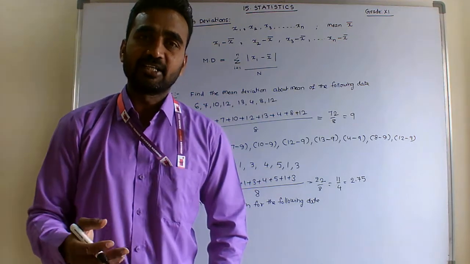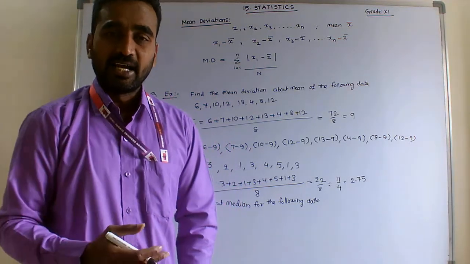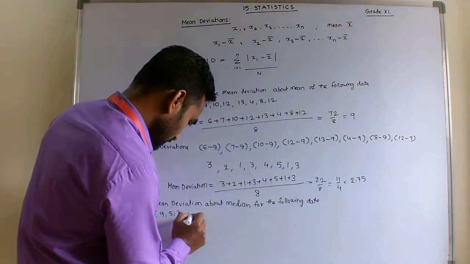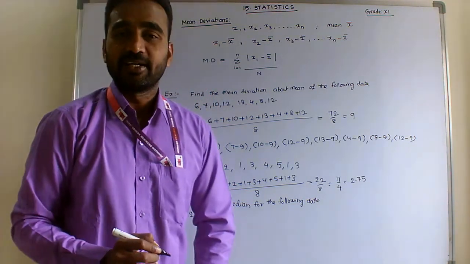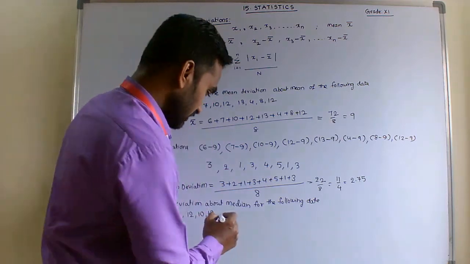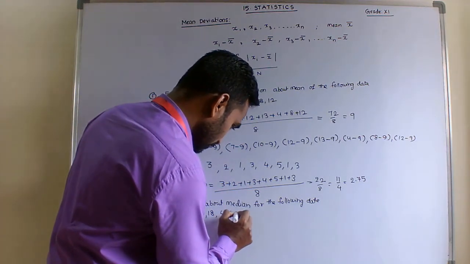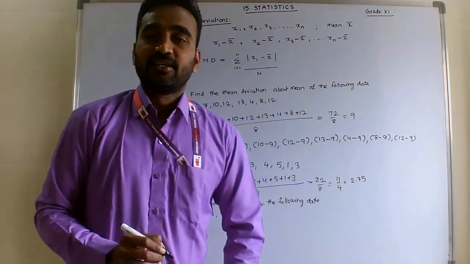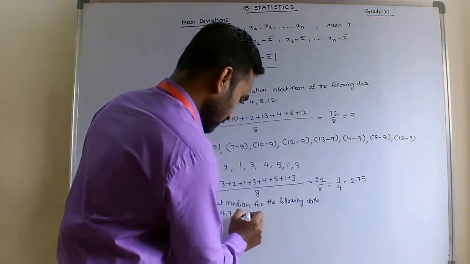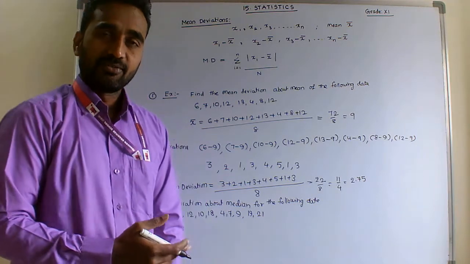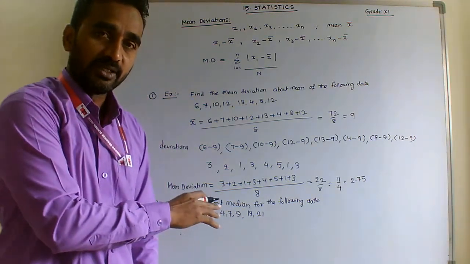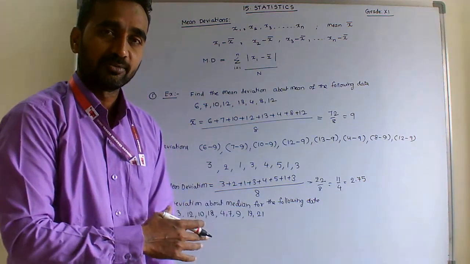Take any example: 3, 9, 5, 3, 12, 10, 18, 12, 4, 7, 9, 19, 21. So I have taken this example. First, find the calculation of mean deviation with the help of median.